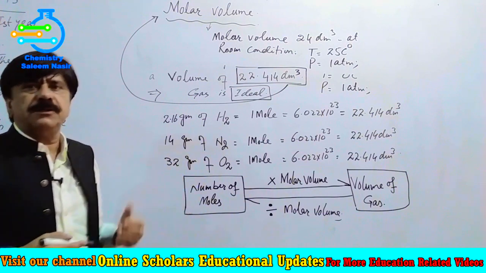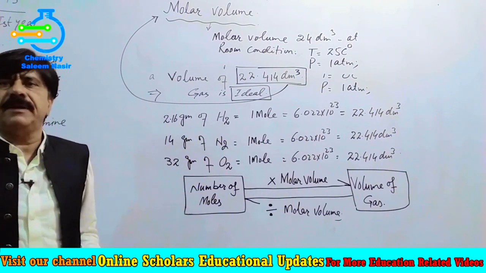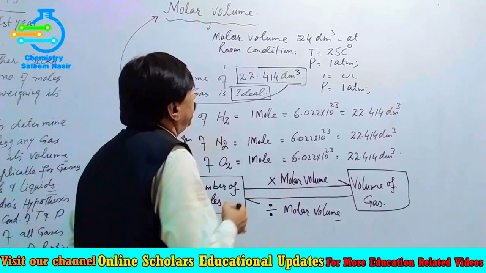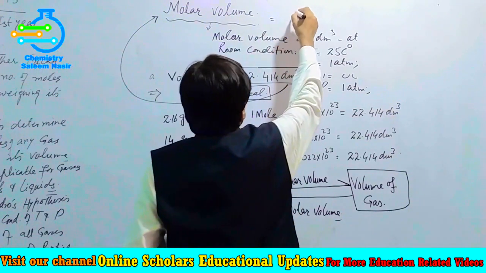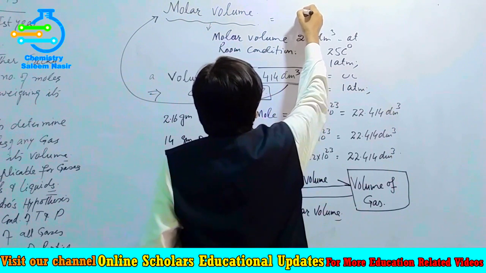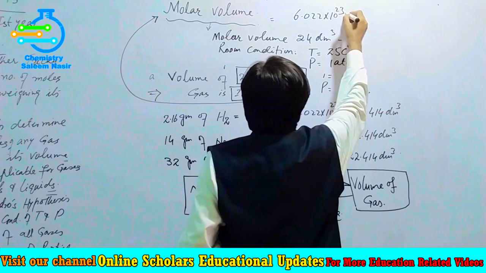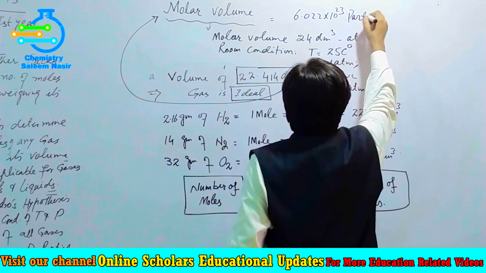Students, it can also be explained in another way: the molar volume is the volume occupied by 6.022 multiplied by 10 raised to power 23 particles of the gas.